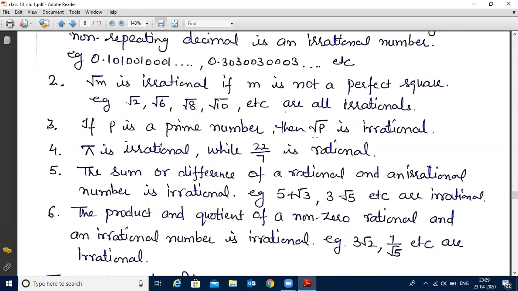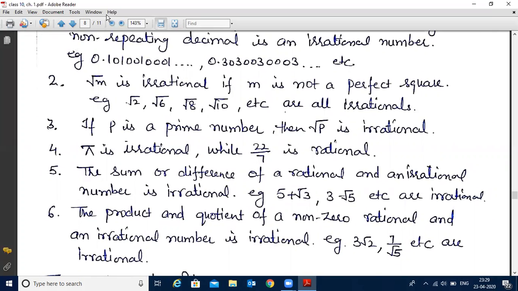3 is a prime number, so root 3 will be irrational according to this fact. You have to keep this thing in your mind. Whenever any number is a prime, square root of that number will be always irrational. 5 is a prime number, so root 5 is irrational. 7 is a prime number, root 7 will be irrational.